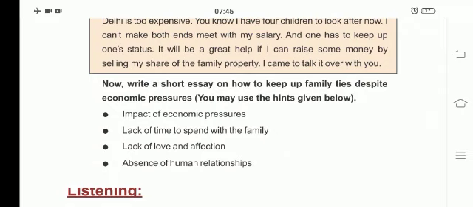So you can use the hints: what is the impact of economic pressures, lack of time to spend with their family, lack of love and affection, absence of human relationships. So you can use these 4 hints and you have to write a short essay on how to keep up family ties despite economic pressures. This is the homework for you.